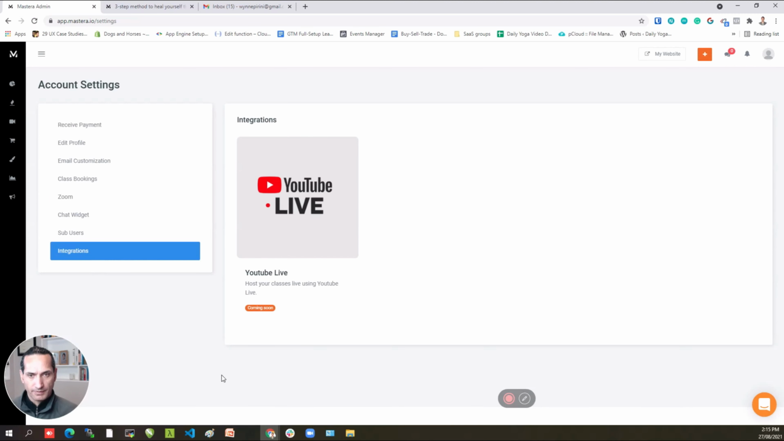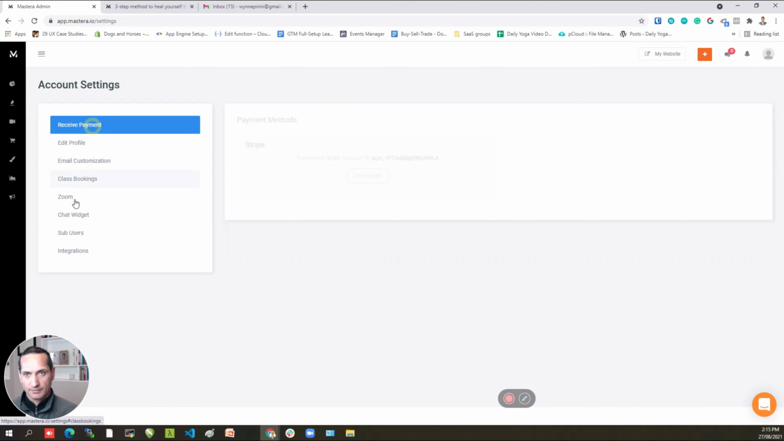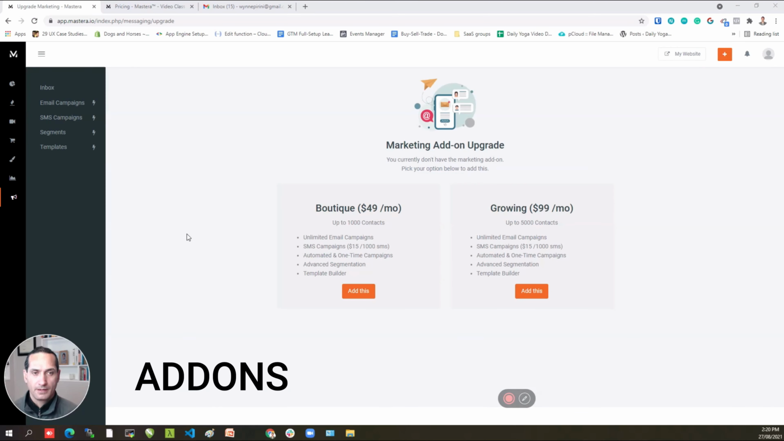In terms of integrations, at the moment the only one that's showing there is YouTube Live, and that one is coming soon. And finally, for receiving payments, like I said, Stripe Payments appears to be the only payment provider that's available at the moment. As far as paid add-ons go, and these are additional to the base plan, so if you have already bought the base plan or you're thinking about the base plan, these aren't included in it.